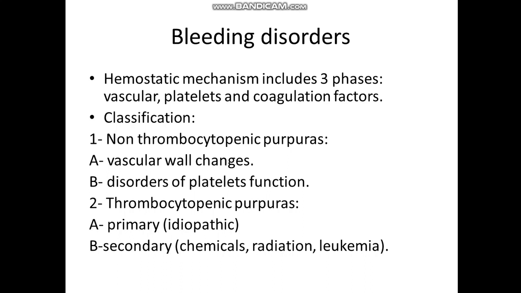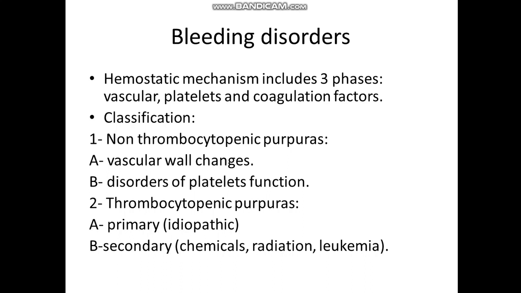Then the coagulation factors, which are proteins present within the blood, are activated. The activated coagulation factors participate in the formation of what we call fibrin. Fibrin supports and stabilizes the blood clot. So the blood clot is basically formed from aggregated platelets and also the fibrin, which is the end product of the hemostatic mechanism. A bleeding disorder occurs when there is a defect or problem within the hemostatic mechanism.